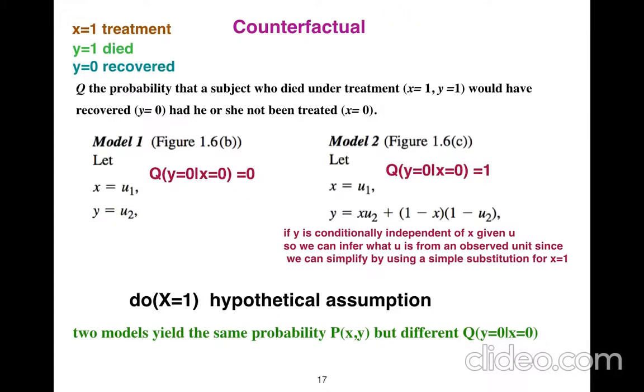A great example of a counterfactual is that we can now calculate the probability that a subject who died under the treatment would have recovered had he or she not been treated. He died, so how could we do that? But we can do it with counterfactuals because now we understand the effect of other variables. For example, we have some other variables, and we can calculate the effect, we can measure it.